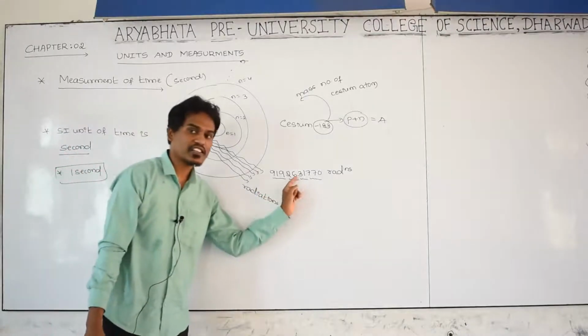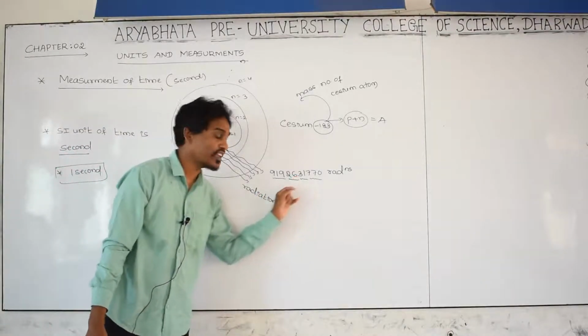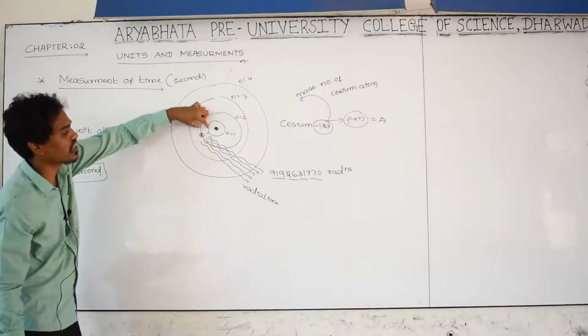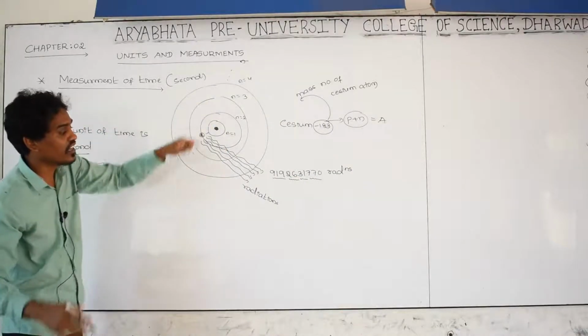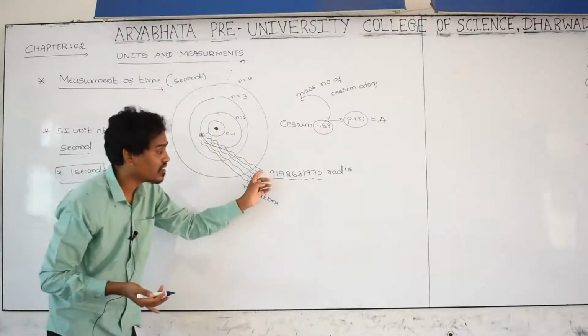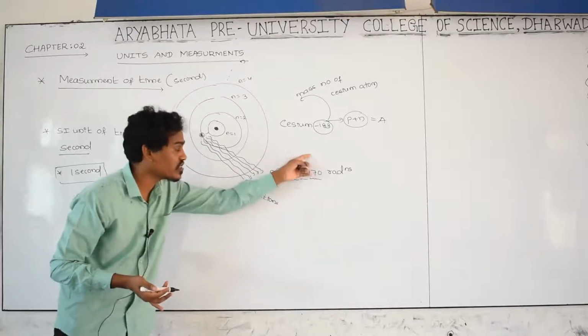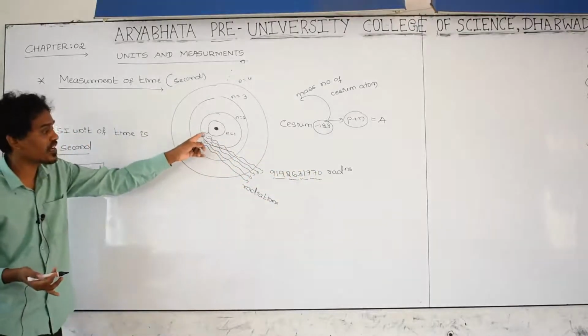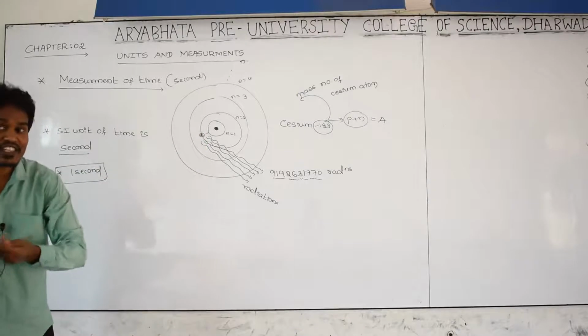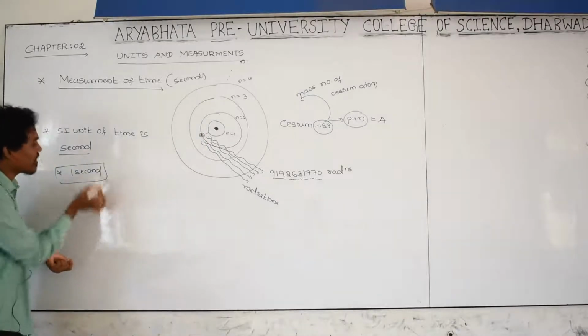This much of radiations has to be emitted by the transition of the electron between these two energy levels. In order to emit this many radiations because of the transition of the electron, how much time is it taking? That time we are going to take as 1 second.